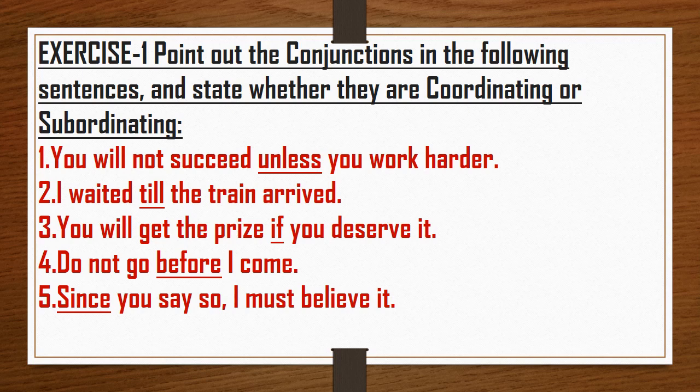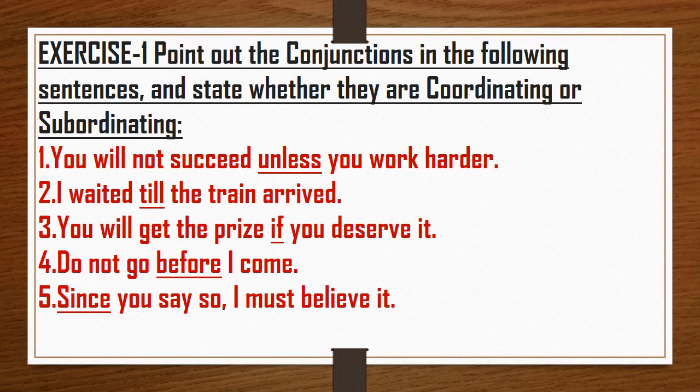Then next: I waited till the train arrived. So here till is the conjunction. It is once again a subordinating conjunction. Then third: You will get the prize if you deserve it. So there is a condition, so it is a subordinating conjunction, if. Don't go before I come. So this before is a subordinating conjunction here. Then next sentence: Since you say so, I must believe it. So since is a subordinating conjunction.